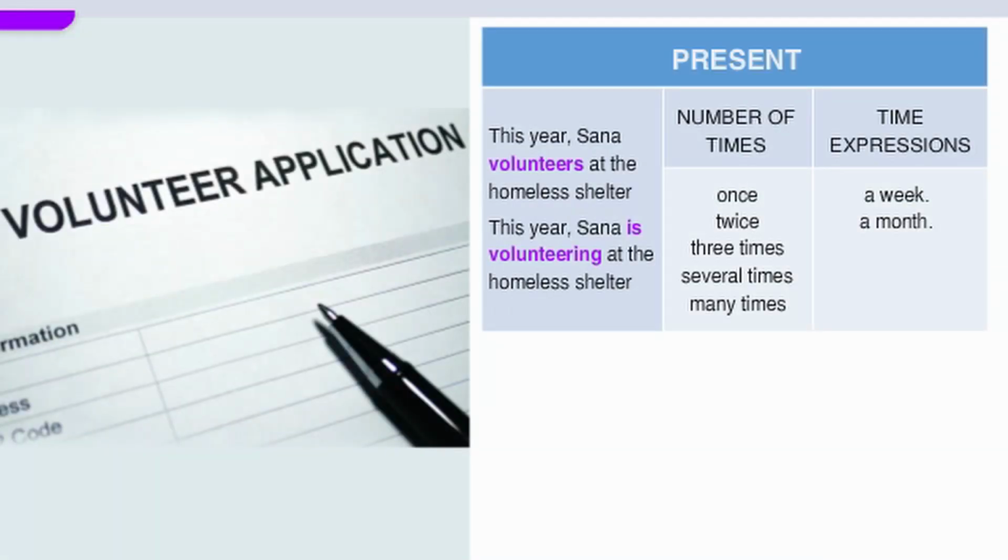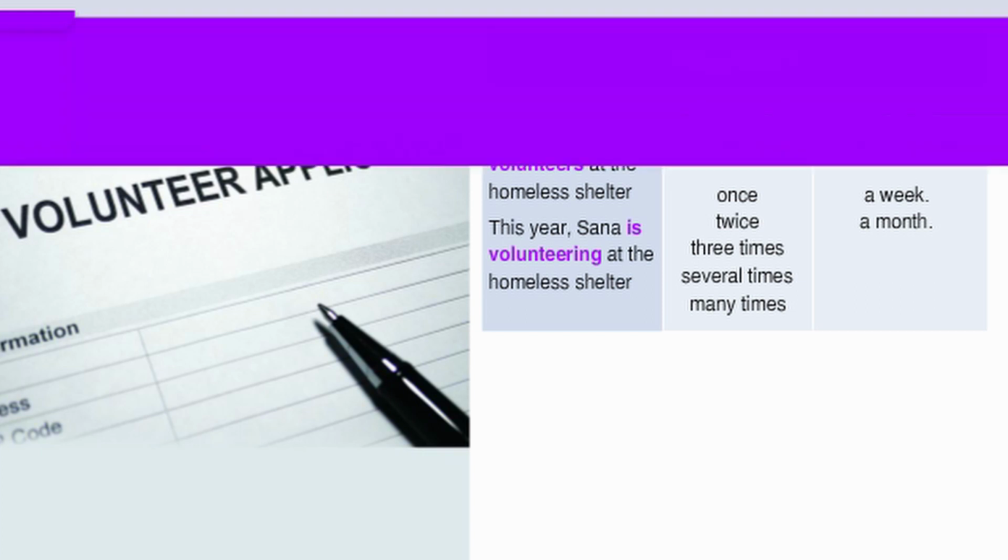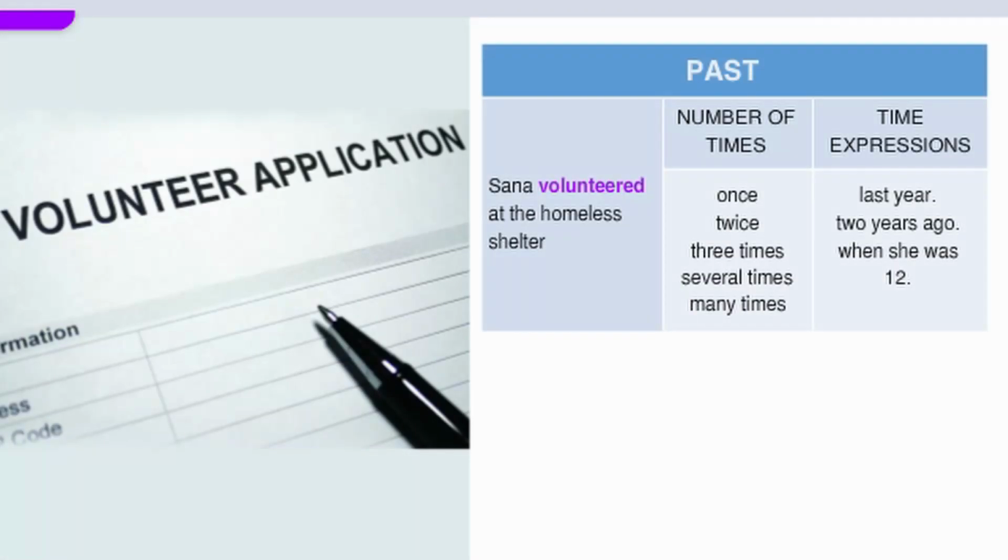Present. This year, Sana volunteers at the homeless shelter 3 times a week. This year, Sana is volunteering at the homeless shelter several times a month. Past. Sana volunteered at the homeless shelter once last year. Sana volunteered at the homeless shelter twice when she was 12.